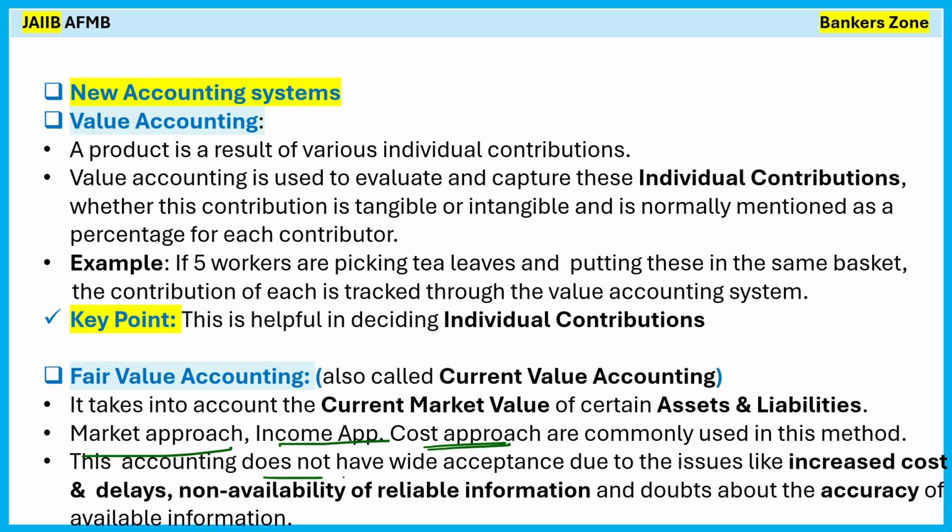This accounting does not have wider acceptance due to issues like increased cost, delay, the non-availability of reliable information, and doubt about the accuracy of the available information. That's why fair value accounting is not widely accepted. Only one thing you remember: fair value accounting is also called current value accounting because it uses the current price of the product or the asset or liability. It is simply based on the current price. And it is not widely accepted.